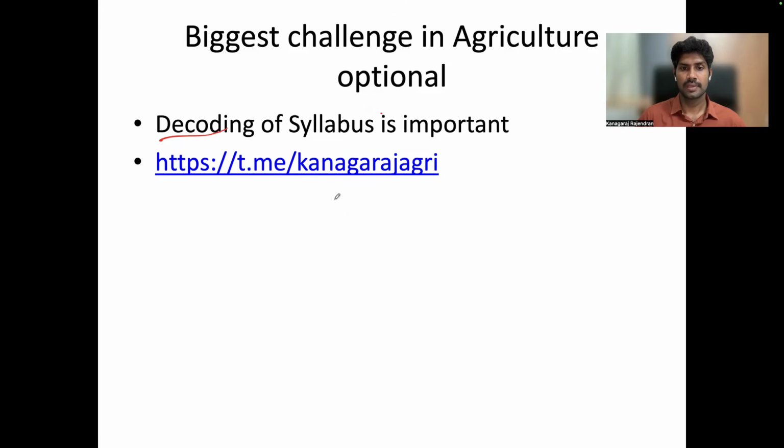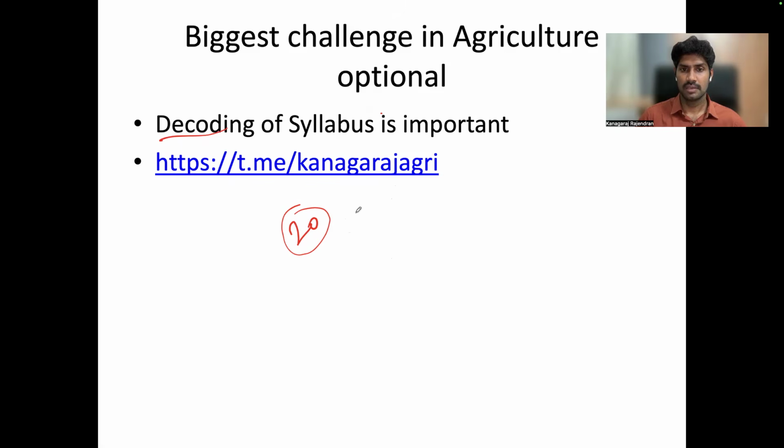In the UPSC Agriculture Optional syllabus, they have covered 20 major topics, around 10 topics in paper 1 and 10 in paper 2. Since it's a technical paper, the syllabus is very elaborate.